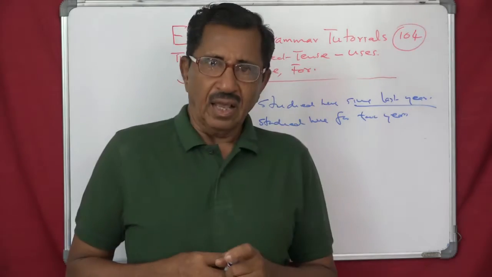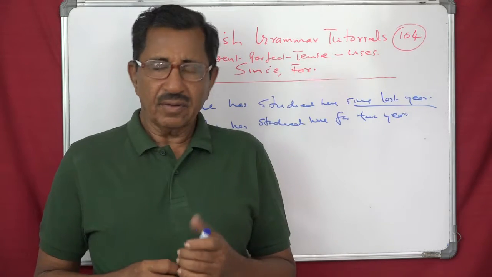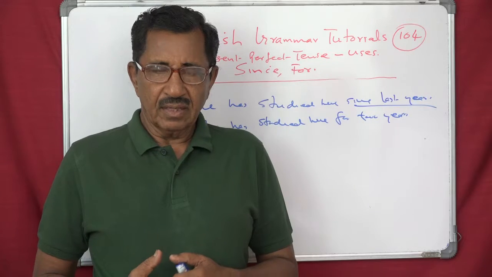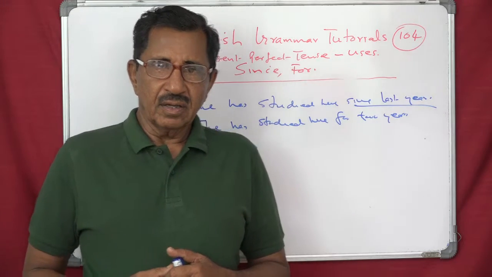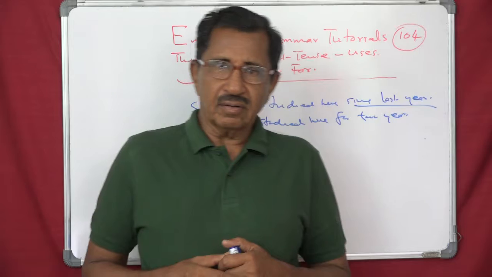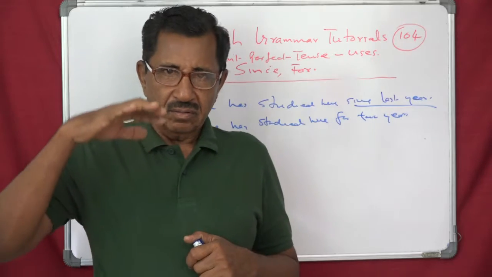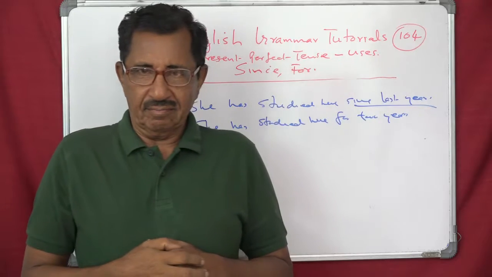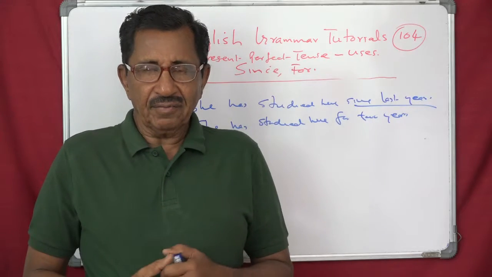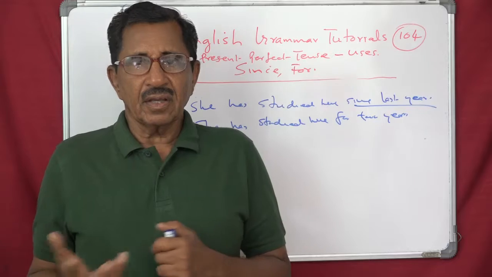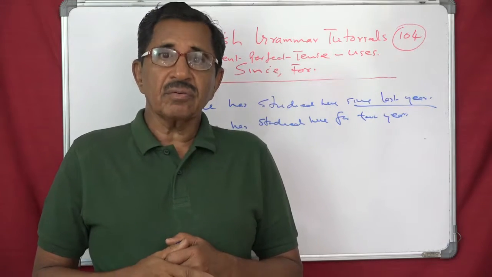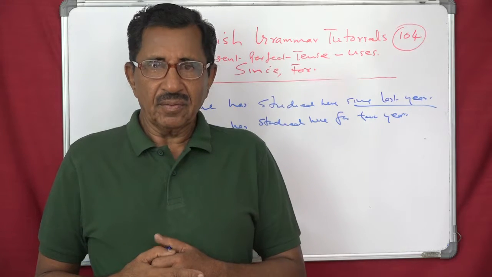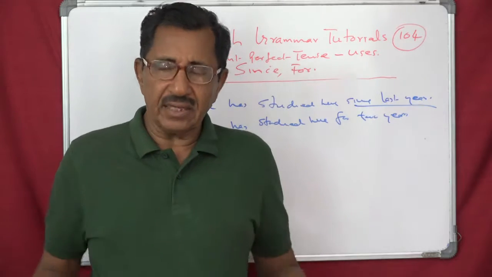So, let's say, people have lived here for many years. See, people have lived here for many years, you can say.